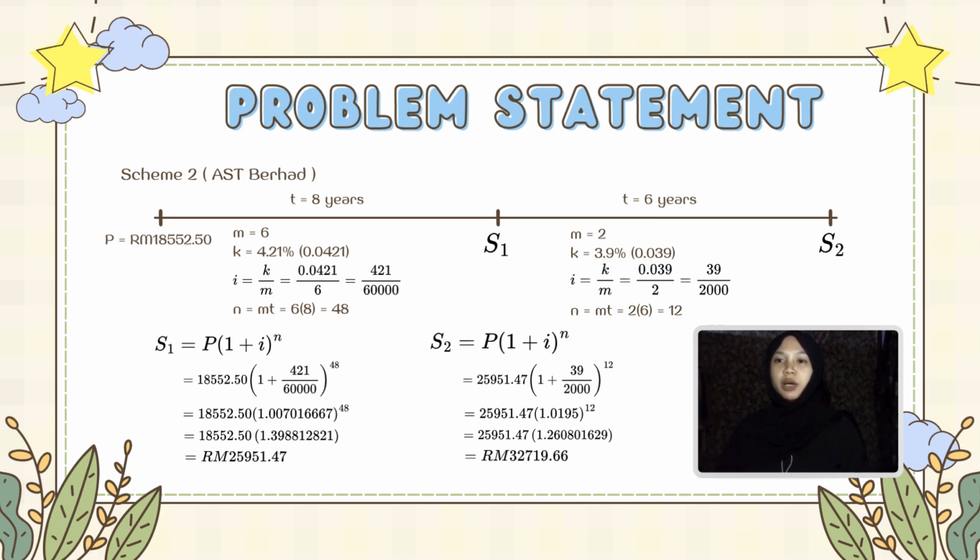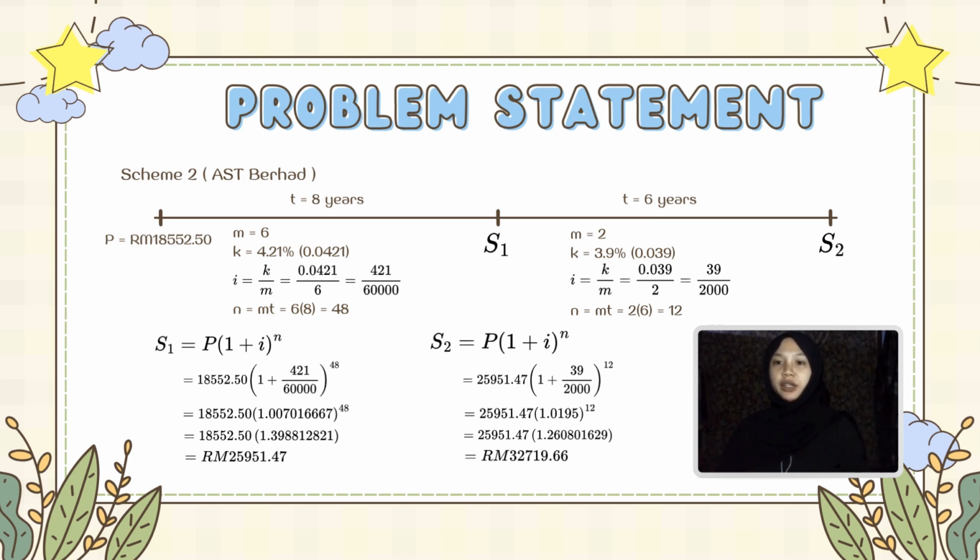After calculation, the amount becomes 5,951 ringgit and 47 cents. For the next 6 years, the new amount is reinvested, and the new interest rate is 3.9% per year, compounded every 6 months.